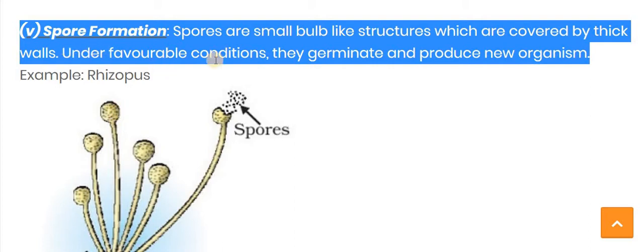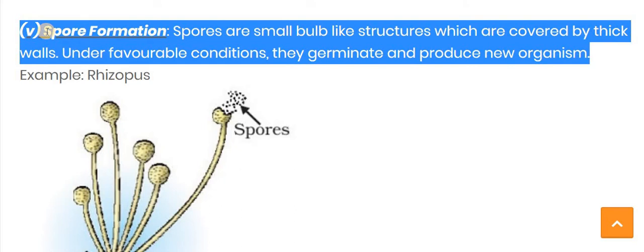Whenever this Rhizopus spore comes under favorable conditions, at that time it starts to germinate, meaning this wall is broken down and the spore germinates, and then it is able to produce a new organism. So this kind of mode of reproduction is called spore formation.